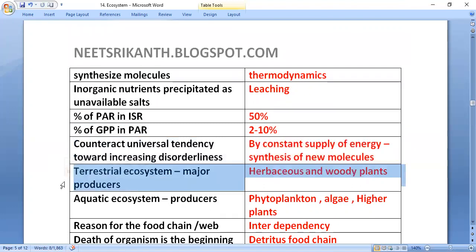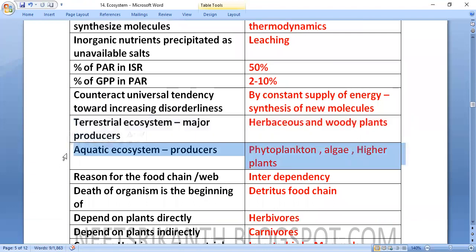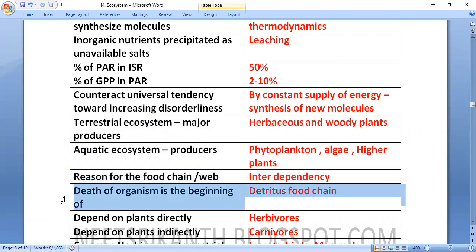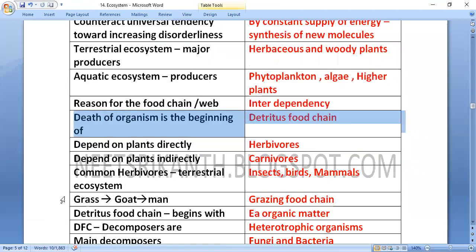The major producers in a terrestrial ecosystem are herbaceous and woody plants. In an aquatic ecosystem, the major producers are phytoplankton, algae and higher plants. The interdependency of organisms is the reason for the food chain or web. The death of an organism is the beginning of the detritus food chain.